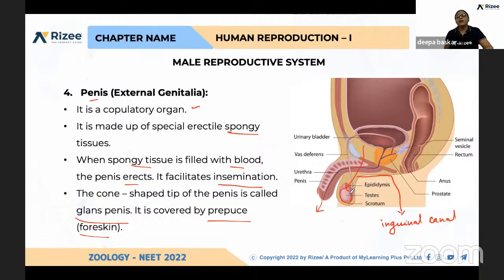Again, if you take the testis, it has different parts. Totally, one testis has 250 lobules, and they again have 2 to 3 seminiferous tubules. Inside the seminiferous tubules, male germ cells and Sertoli cells are present. Outside the seminiferous tubules, Leydig cells are present.